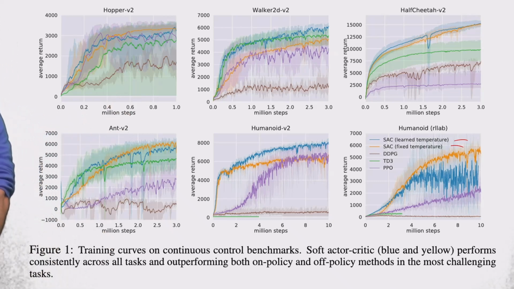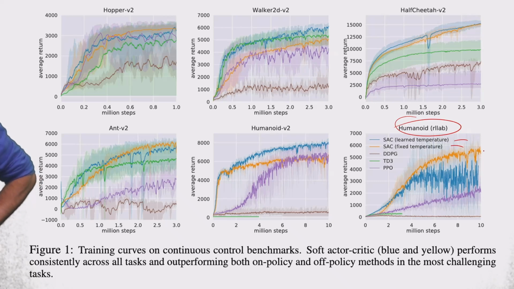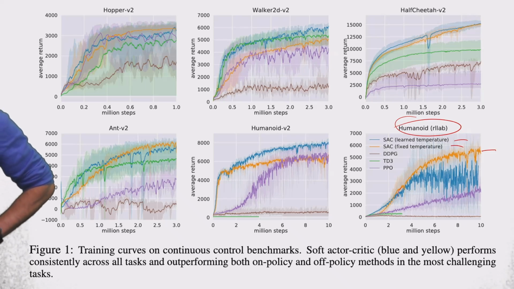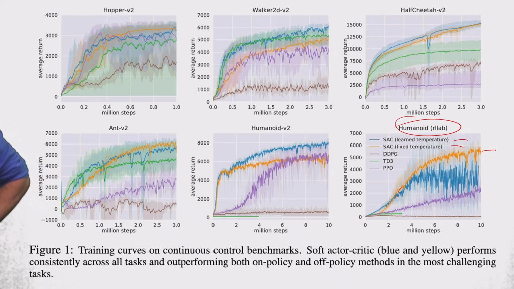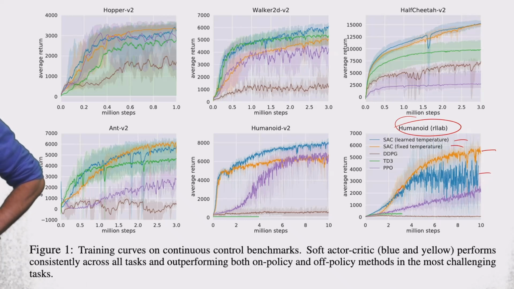And indeed you can see that, let's say, look at one example, for instance, the humanoid example. We can see that soft actor critic with a fixed temperature performed best overall. It learned pretty quickly and it reached the best asymptotic performance, whereas soft actor critic with a tunable and learned temperature performs second best, and it's quite unstable compared to the fixed temperature soft actor critic.